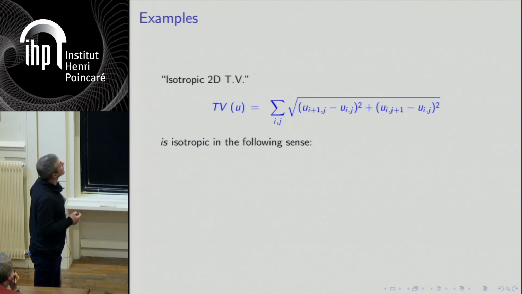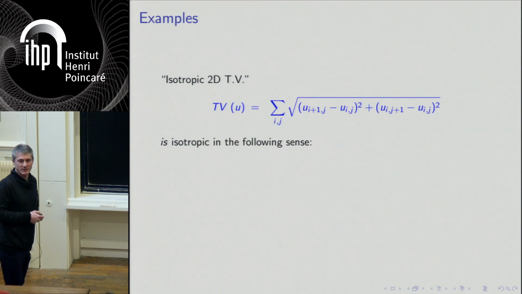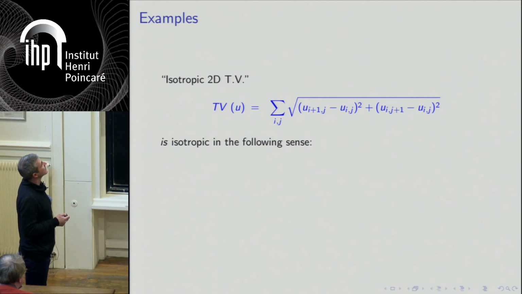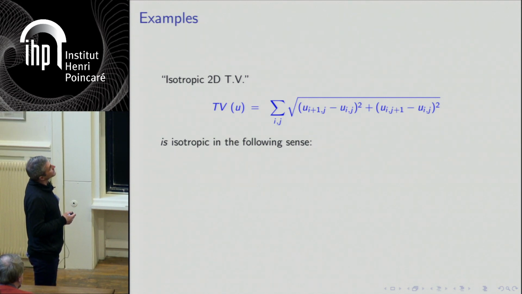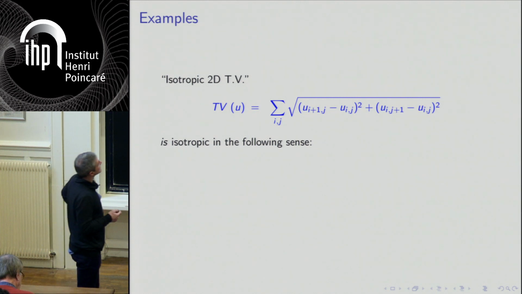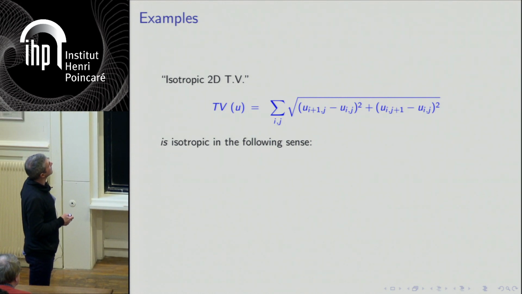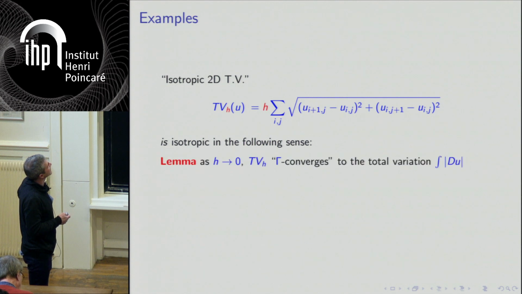So usually people use this kind of approximation, which is probably the right thing to do in most applications, in the sense that it's simple and very straightforward. It's relatively easy to optimize, and actually, despite some criticism, it is isotropic, but mostly only in the following sense, a technical sense which is called gamma convergence.